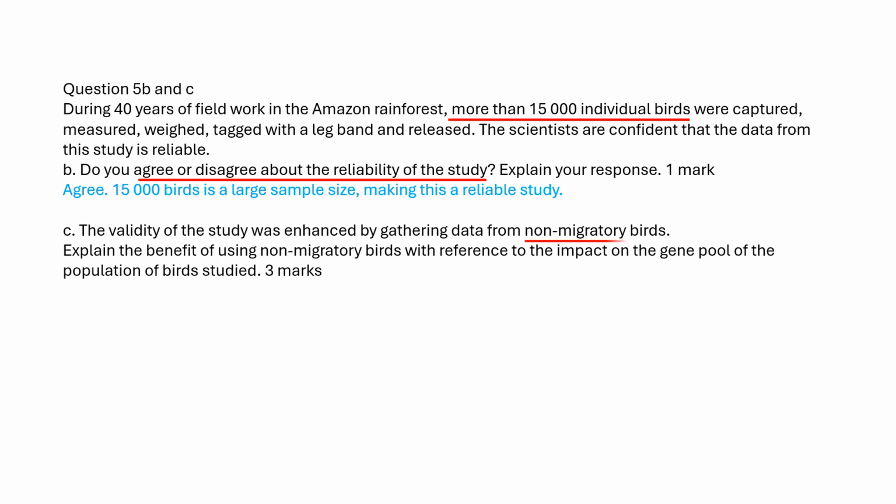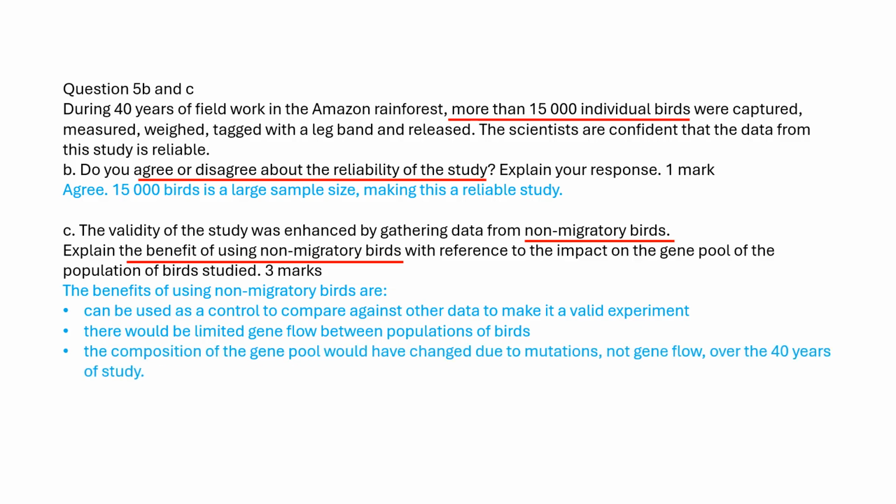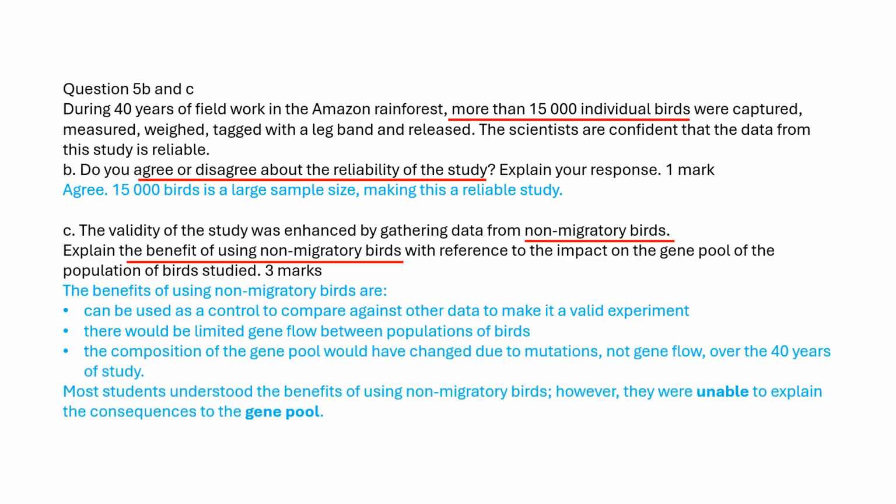The data were gathered from non-migratory birds. Explain why non-migratory birds were selected. 3 marks cover 3 statements. These statements should be linked to the gene pool. Non-migratory birds can be used as a control to compare against other data to make it a valid experiment. There would be limited gene flow between populations of birds. The composition of the gene pool would have changed due to mutations, not gene flow, over the 40 years of study.